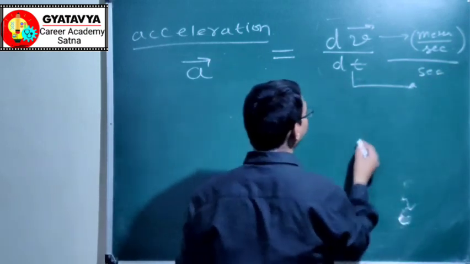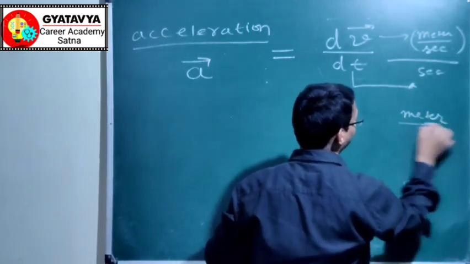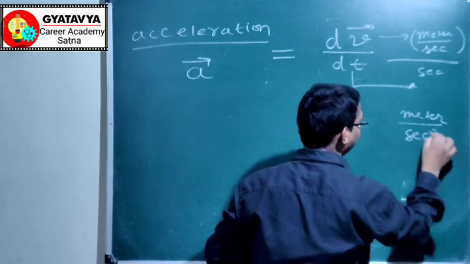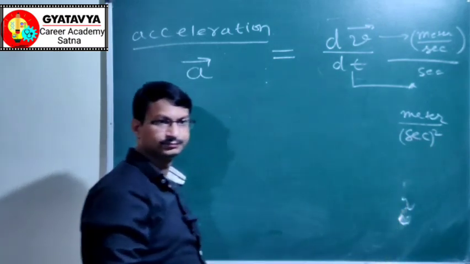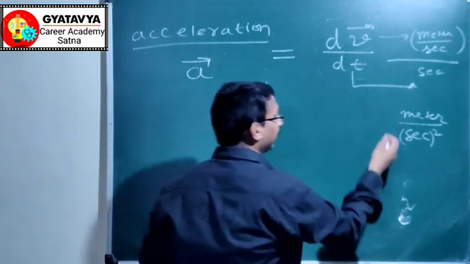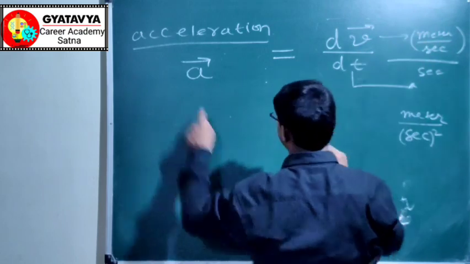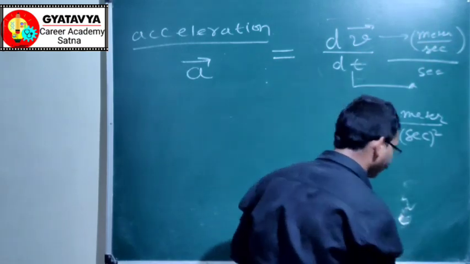So the measuring unit of acceleration will be meter per second square. Speed and velocity are measured in meter per second, and acceleration is meter per second square.